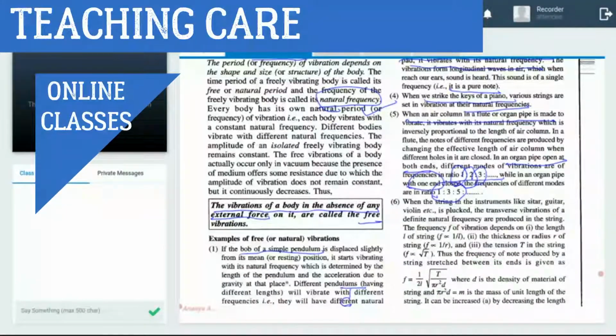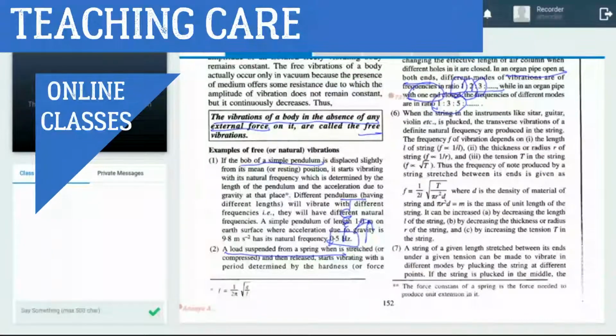Now come to the next example, the string instrument. The string instruments like sitar, guitar, violin work by vibration. Now in case of string instrument, frequency depends upon three factors: first length, second thickness, and third tension. How does it depend? Come to the board.